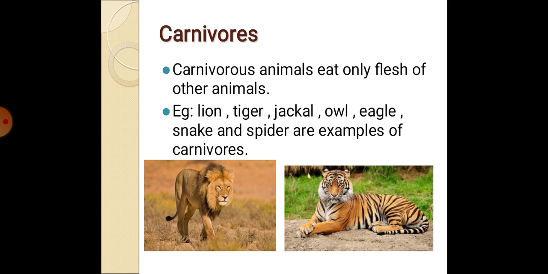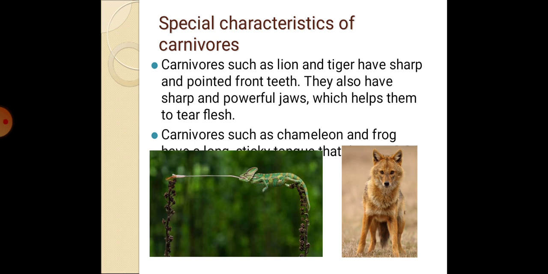The next one is special characteristics of the carnivores. Carnivorous animals, we know, have sharp pointed teeth. It helps them to tear the flesh of other animals. And they have sharp claws. Claws and powerful jaws help them to eat the flesh of other animals easily. Carnivorous birds such as eagle and hawk have curved pointed beaks to tear the flesh of other animals.